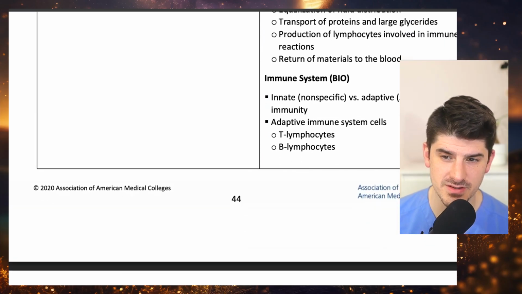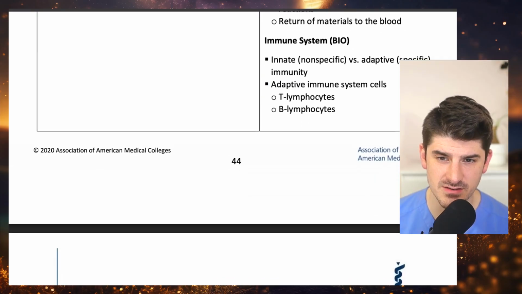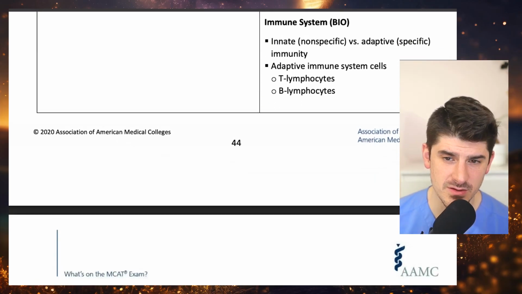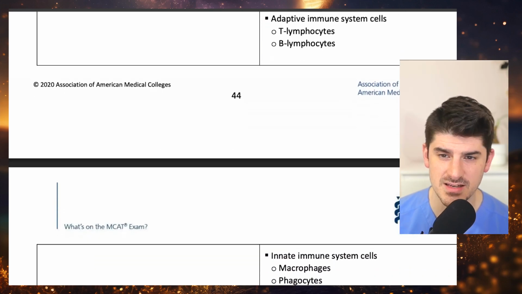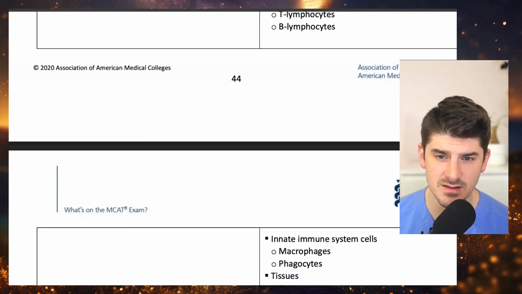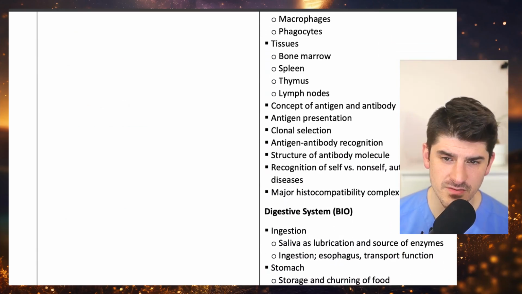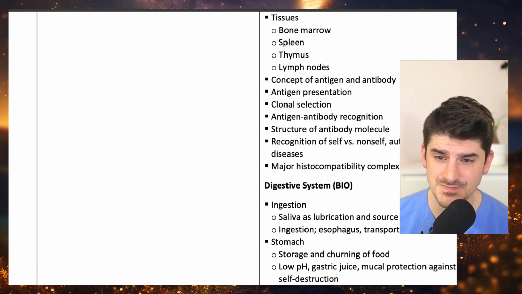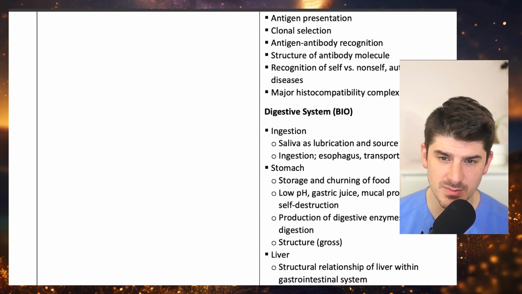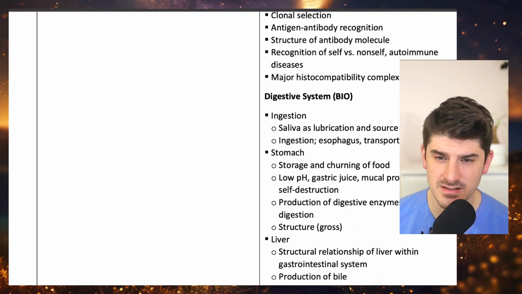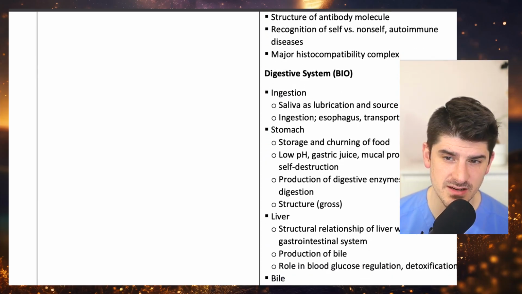distribution, transport of proteins and large glycerides, production of lymphocytes involved in immune reactions, return of materials to the blood. Immune system, innate nonspecific versus adaptive specific immunity, adaptive immune system cells, T lymphocytes, B lymphocytes, innate immune system cells, macrophages, phagocytes, tissues, bone marrow, spleen, thymus, lymph nodes, concept of antigen and antibody, antigen presentation, clonal selection, antigen antibody recognition, structure of antibody